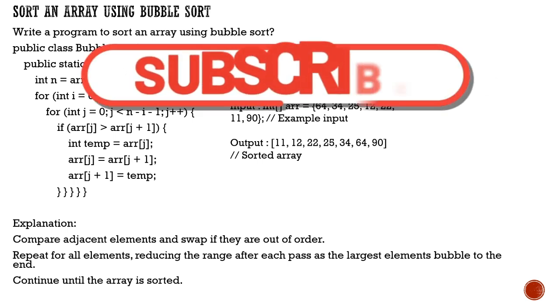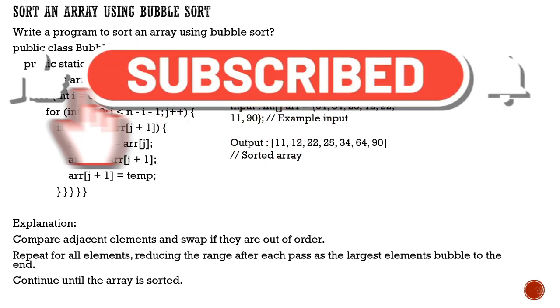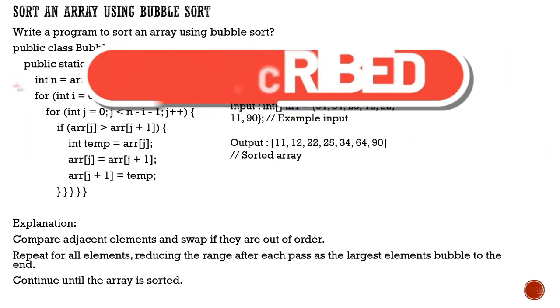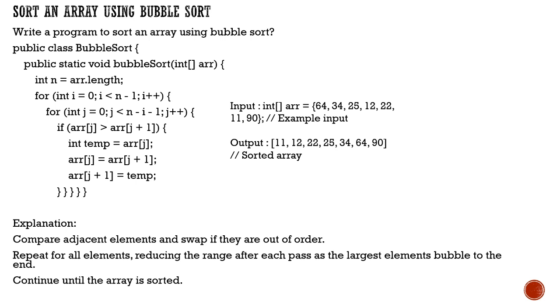This is done for each element, reducing the number of elements in each pass, so the largest number moves to the end. Ultimately it will be sorted from the lowest number to the highest number, until the whole array is sorted, in ascending order, right?